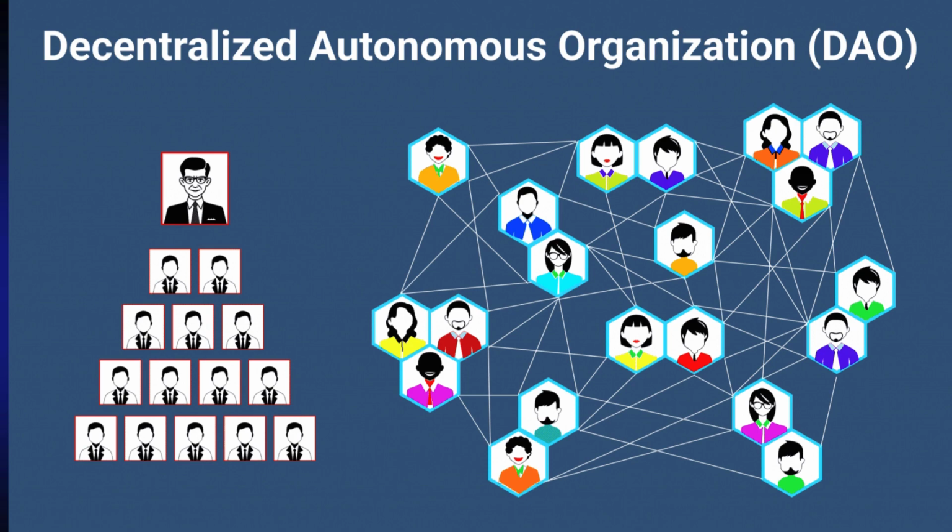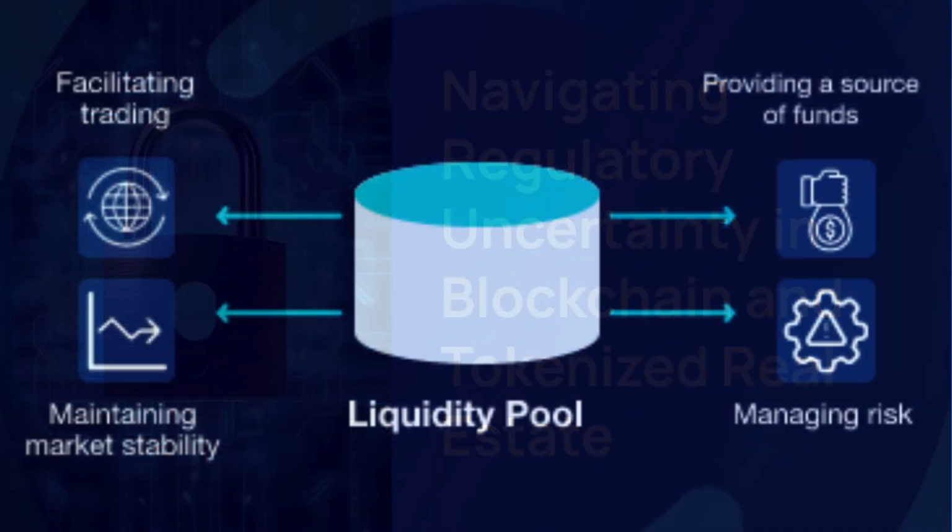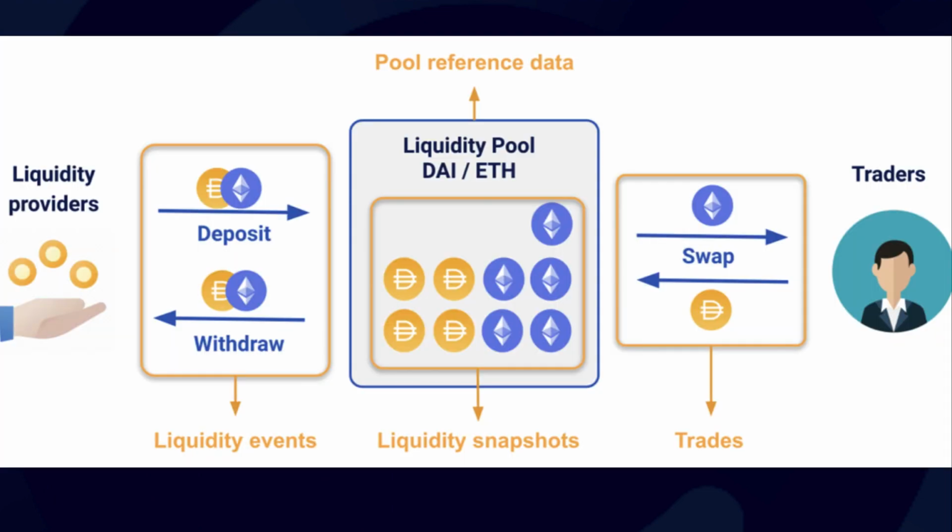3. Functionality and operation. Liquidity provision. DALPs allow users to contribute liquidity to pools by depositing pairs of assets, such as cryptocurrencies or tokens, in exchange for pool tokens representing their share of the liquidity pool.